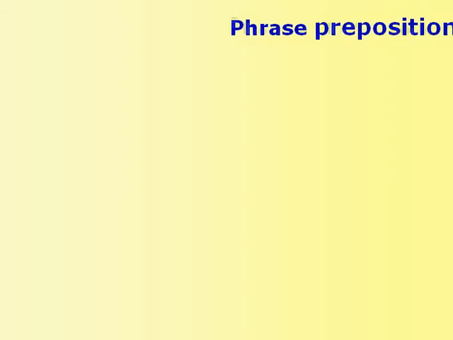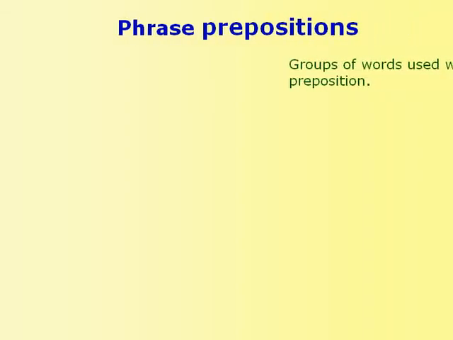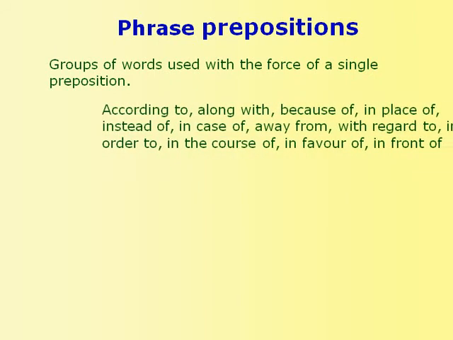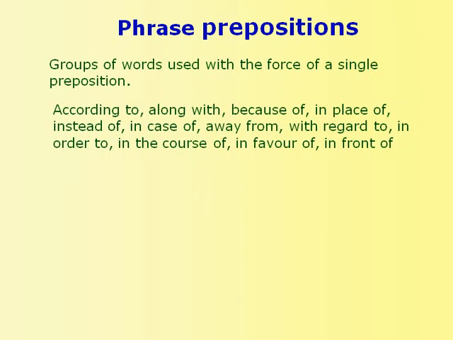Finally, we have phrase prepositions. These are groups of words used with the force of a single preposition. These include according to, along with, because of, in place of, instead of, in case of, away from, with regard to, in order to, in the course of, in favor of, and in front of.